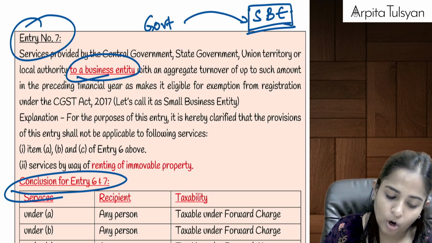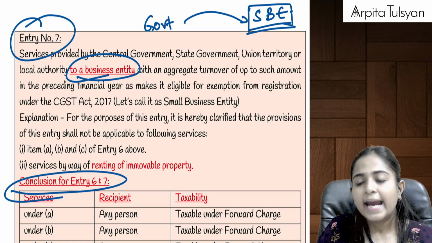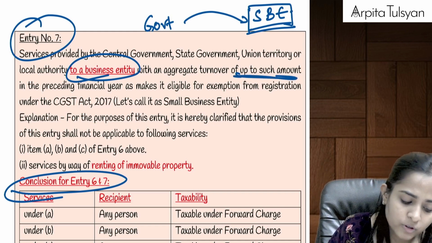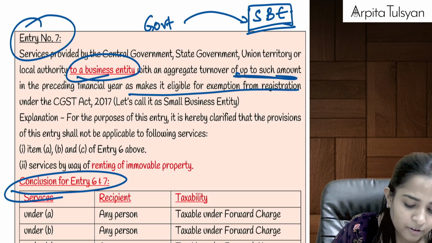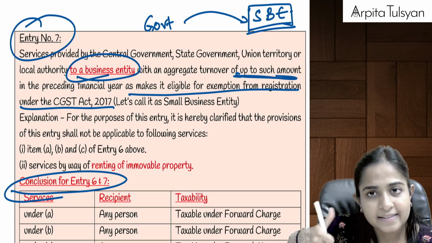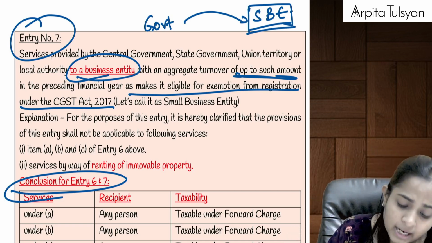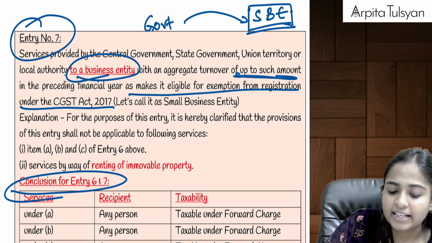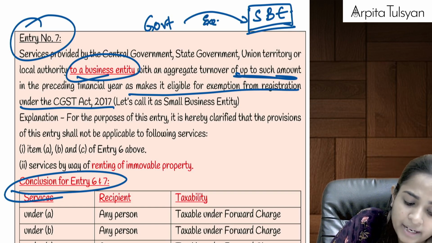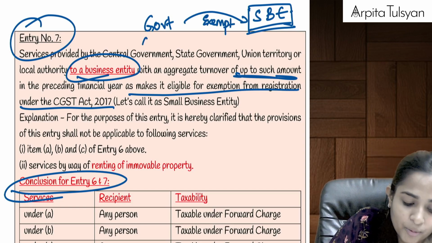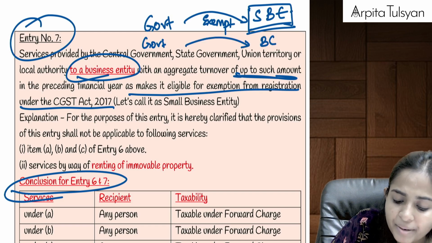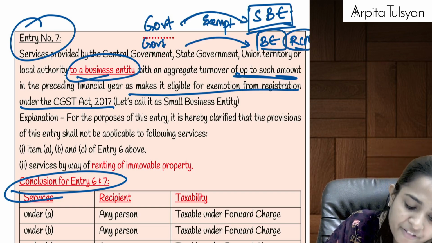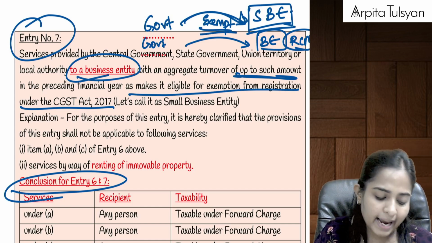Ma'am, what do you mean by a small business entity? Small business entity was any such entity whose last year, preceding financial year's turnover is up to such amount as makes it eligible for exemption from registration. Means its last year turnover did not exceed the threshold limit for registration. If government is providing services to such small business entity, then in such a case, this service is going to be exempted. Okay, means what if government is providing to a big business entity? Then it will be taxable for the big business entity under reverse charge mechanism. But if it is providing to small business entity, then it is going to be exempted from tax.